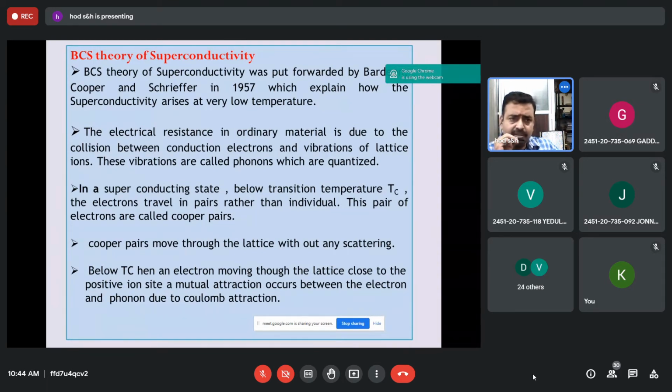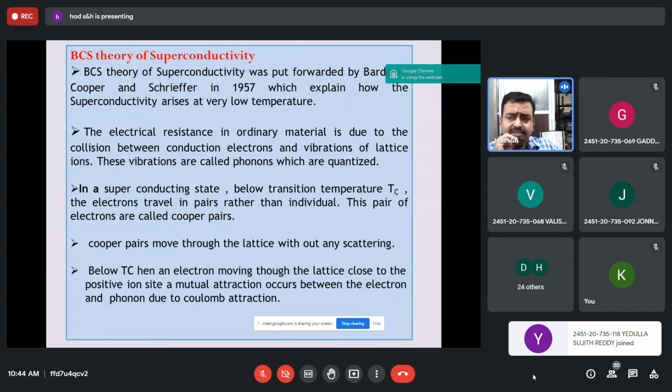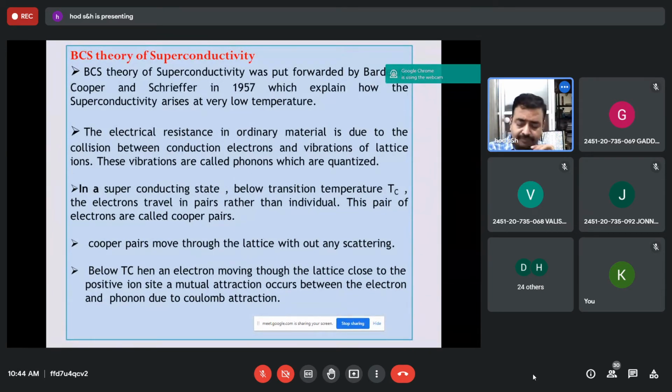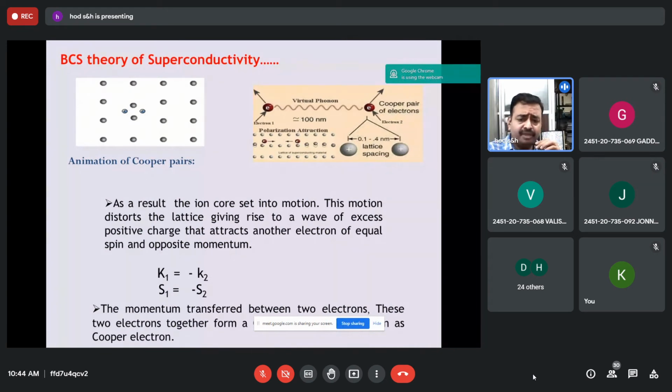Once a Cooper pair is moving, when there is an interaction between the first electron and the lattice ion, the first electron loses its energy to the lattice ion, so it is set into vibration. Because of that, a wave of excess positive charge is created which attracts the second electron. That means the energy is given to the second one. So the net energy loss is zero. Like that, it can be propagated. This is the feature of BCS theory.